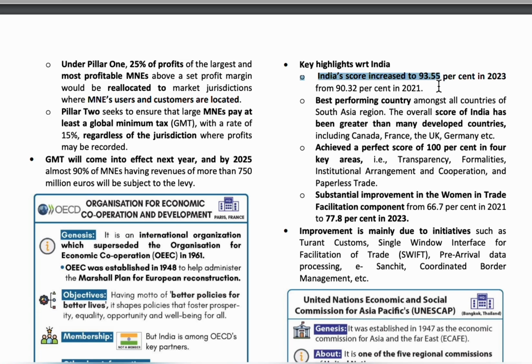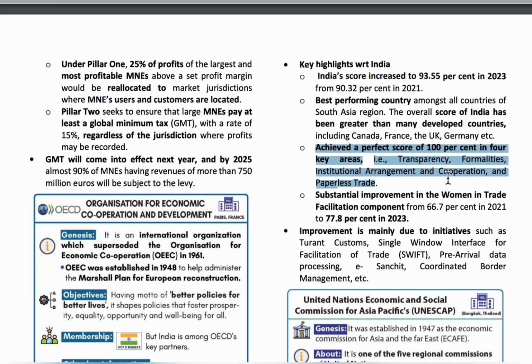So due to the initiatives like Turant Customs, Single Window Interface for Facilitation of Trade, that is SWIFT, pre-arrival data processing, e-Sanchit, coordinated border management, etc. Many initiatives have been launched by India to encourage and improve trade. Because of these initiatives, India is doing well in trade.